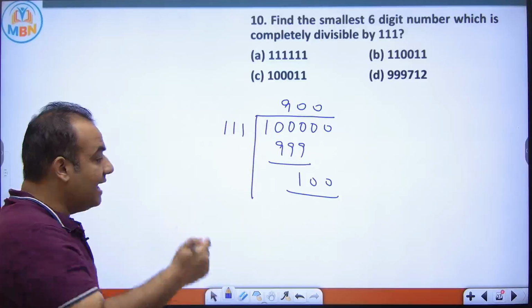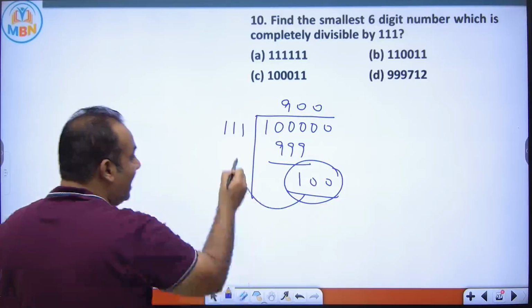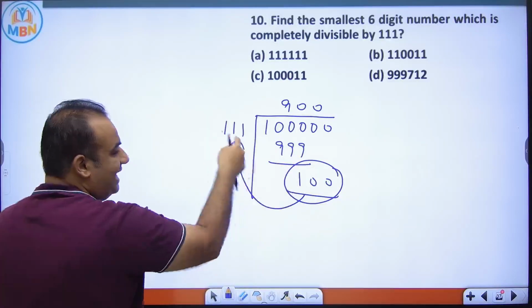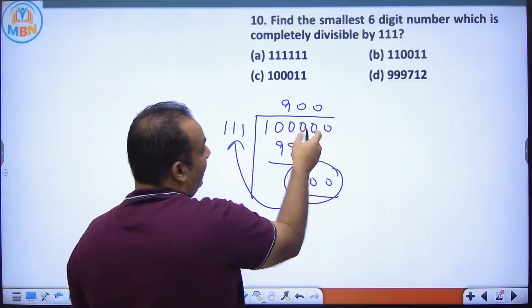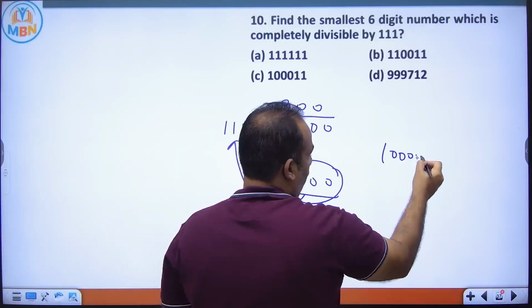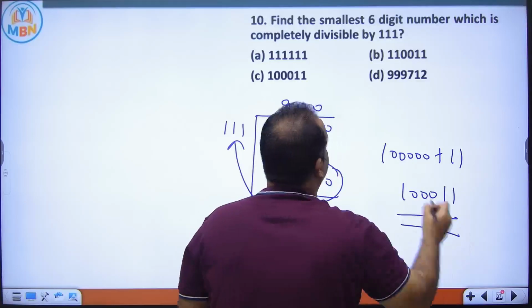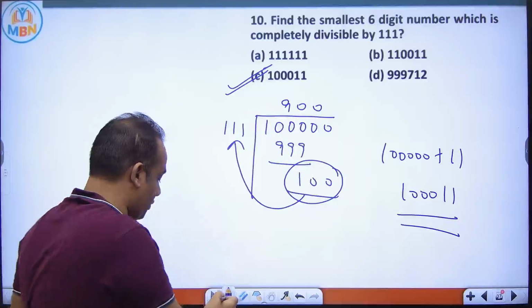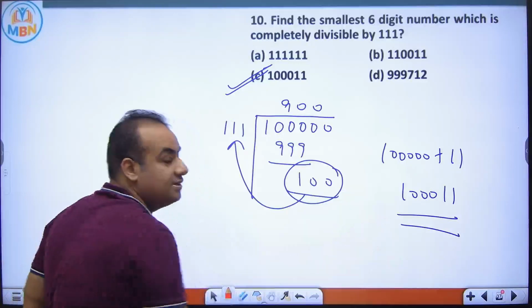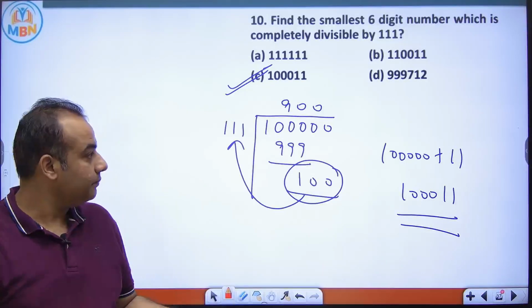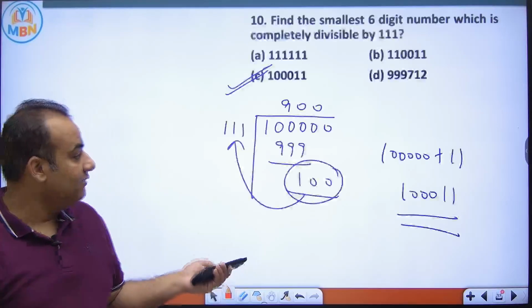So you have to think how much extra is required so that this number becomes a multiple of 111. So I need 11 more. So you have to add 11 to this number. So 1 followed by 5 zeros plus 11. So 100011. This is the answer. Answer is C option. Is it clear to all? Any doubt? So answer for this is C option.